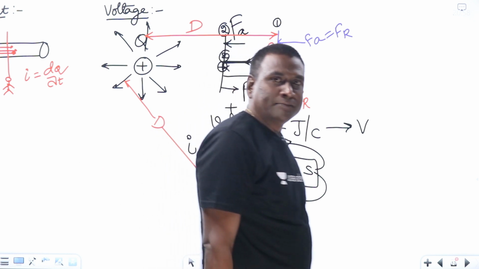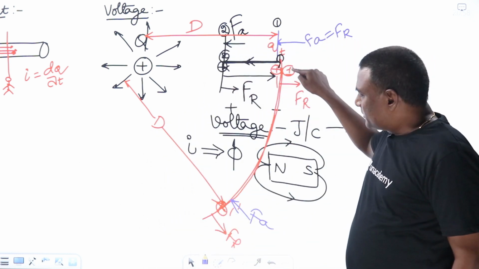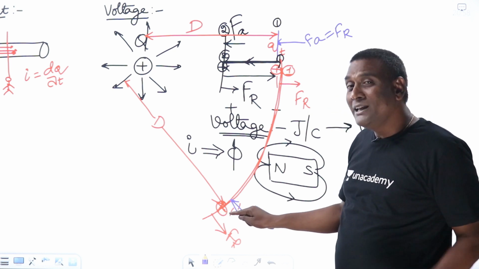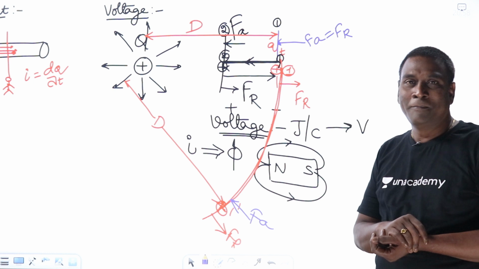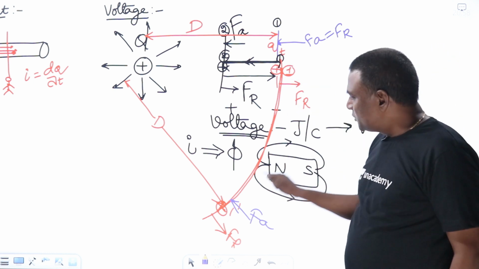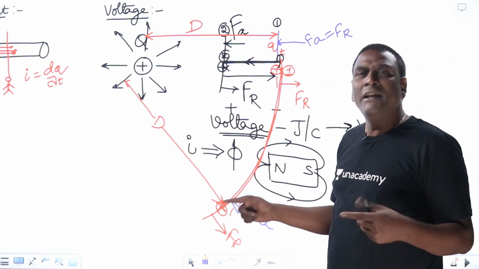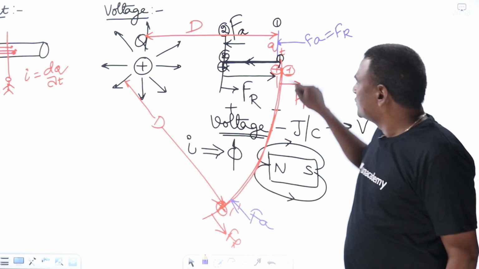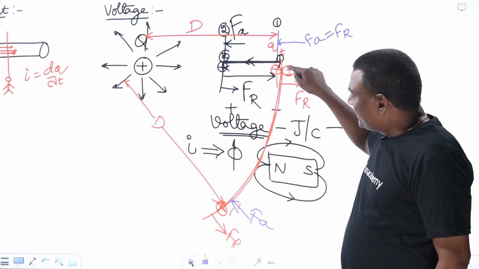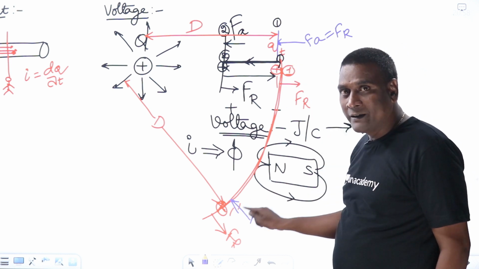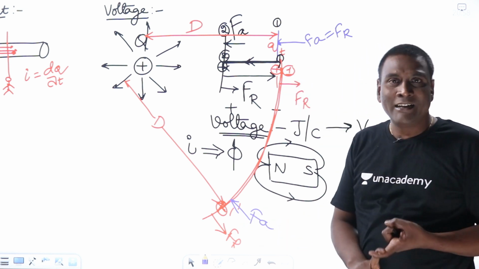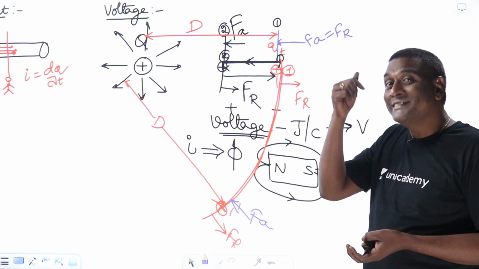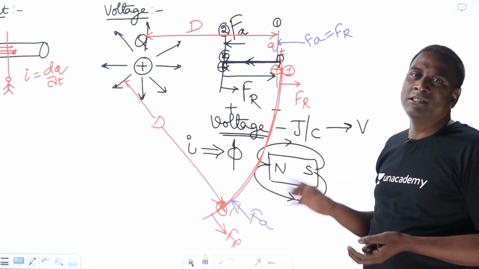Now, see here, if I am moving the test charge from here to here in this way, then what's going to happen? Will there be any current or not? Yes, obviously we will have current, right? In moving the test charge from here to here, we are going to have current, meaning that magnetic field will be there. Whenever I is there, automatically flux will come, magnetic field will come. Okay, magnetic field is curly field, electric field is divergent field.